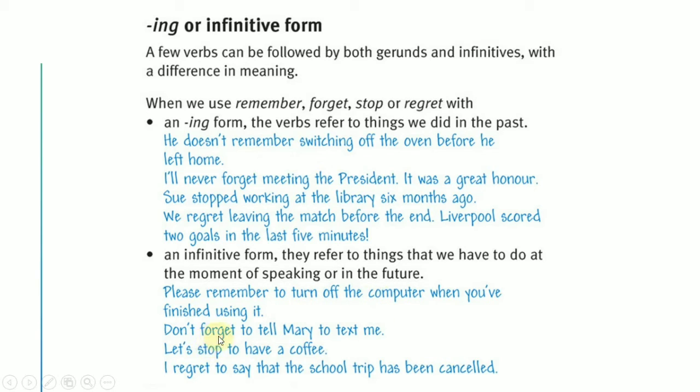Don't forget to tell Mary to text me. So don't forget to tell Mary is the next thing you must do. Let's stop to have a coffee, and I regret to say that the school trip has been cancelled. Okay, so all of these examples with an infinitive form refer to an activity that happened at the moment of speaking or in the future after the main verb.